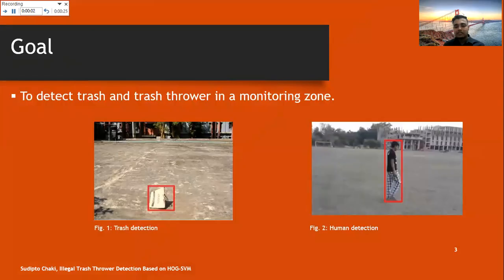The primary motivation that has driven us to do this research is that we have observed that in urban areas, almost all of our houses are equipped with CCTV cameras. And the people living in those houses sometimes legally or illegally throw litter or trash outside their home and thus pollute the environment. To reduce the rate of this pollution, we have proposed a real-time monitoring based algorithm that will effectively detect the trash and the illegal trash thrower at the same time.